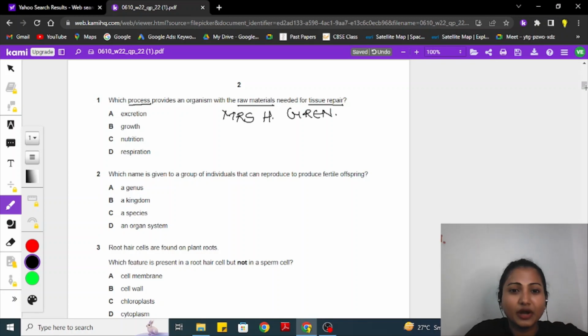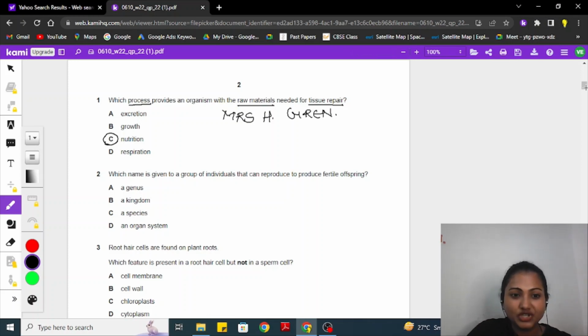So now, if our body requires to repair the tissue, the raw material required will definitely not come from excretion. We are excreting the product outside our body. Growth is also not directly connected to tissue repair. Respiration is wholly and solely connected to the topic of getting energy from your mitochondria, anaerobic and aerobic. So here we have the option C. When we provide nutrition to our body, then only our body is in a condition to repair our tissue or organ or any other thing.